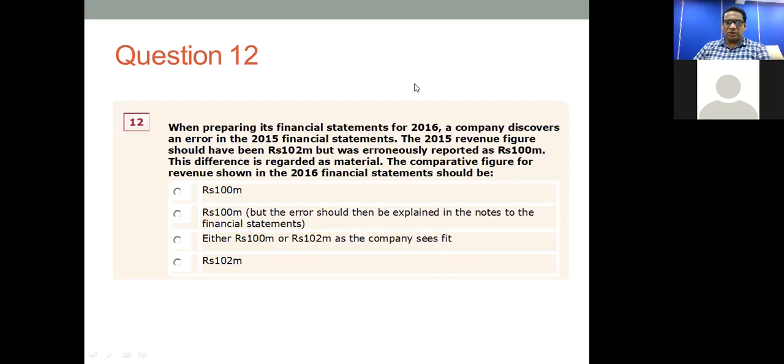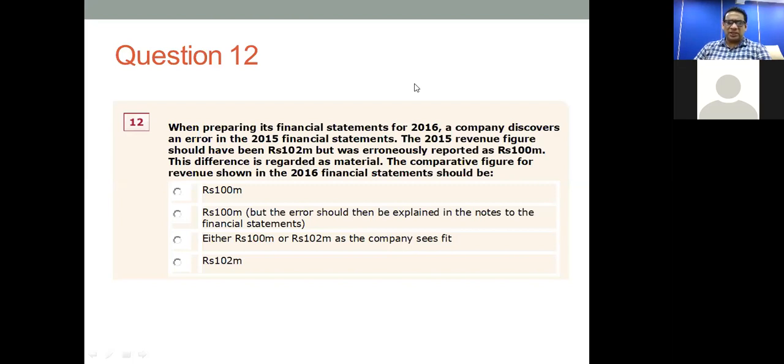It is asking the comparative figure. Comparative figure for revenue shown in 2016 financial statement. In other words, in 2016 you will have a revenue figure. So when you are comparing 2016 revenue with 2015 revenue, which figure you should have used? 100 million or 102 million? Correct answer is answer C here. It can be either 100 million or 102 million as the company sees fit.